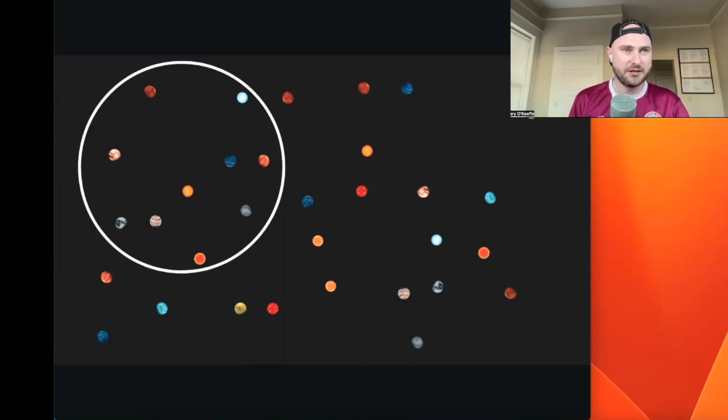And we're going to use little planets to represent the content points. And we're going to use a little spaceship to represent the user. And the user's job, the user wants to only receive content that's in that little white circle.